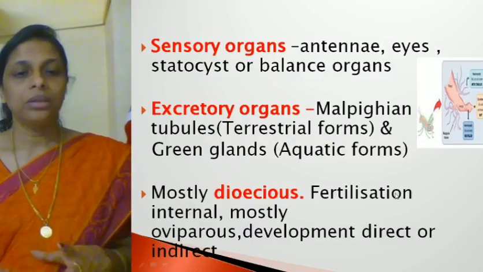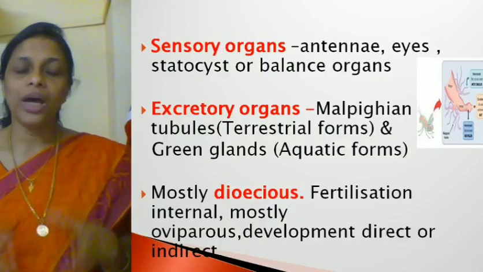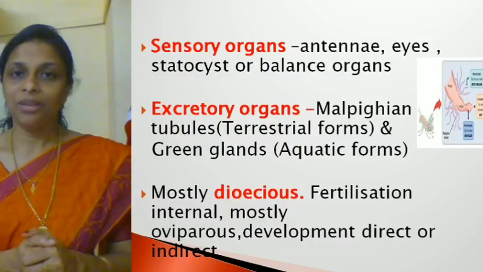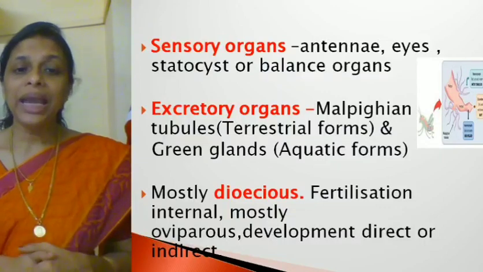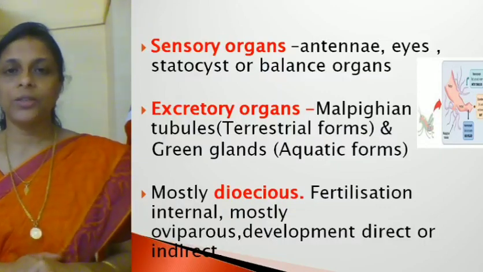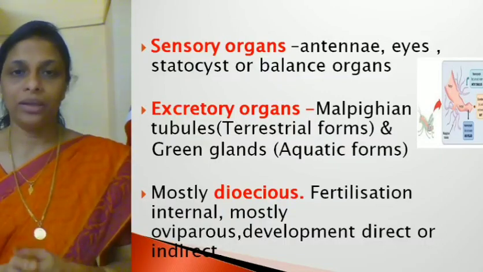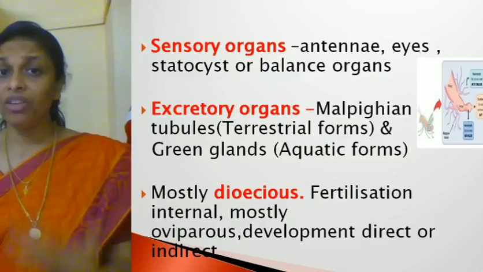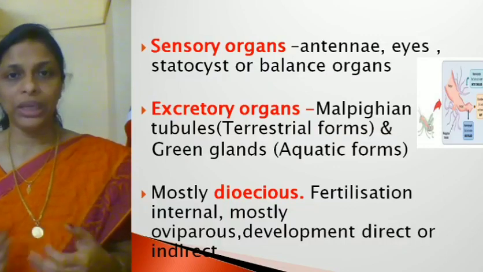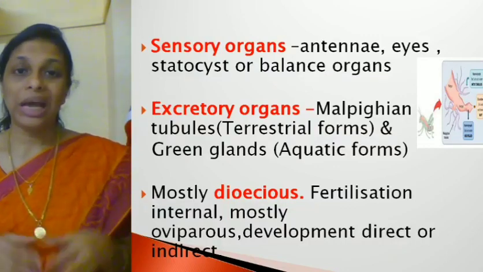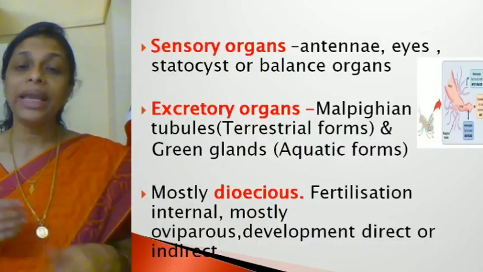Hope it's clear? Right. Now coming to the next, that is the reproductive system. Most of the arthropods are dioecious, meaning females and males are separate, right? Then fertilization is internal. Fertilization takes place inside the body of the female. Then they are mostly oviparous. What's the difference between oviparous and viviparous condition? Oviparous means egg laying, viviparous means giving birth to young ones. So most of the arthropods are egg laying, and development is direct or indirect.